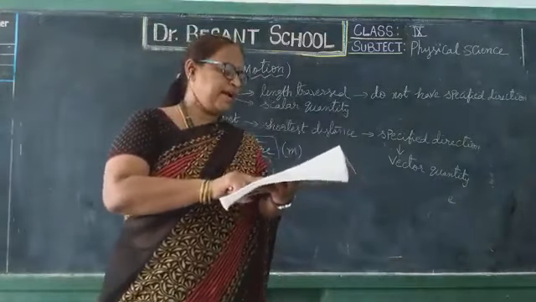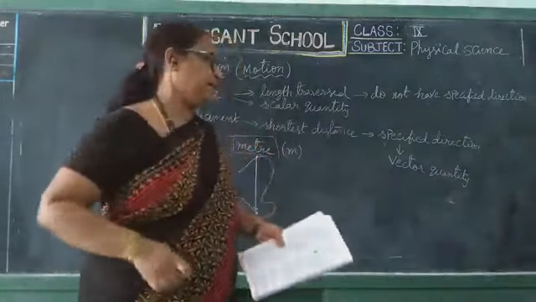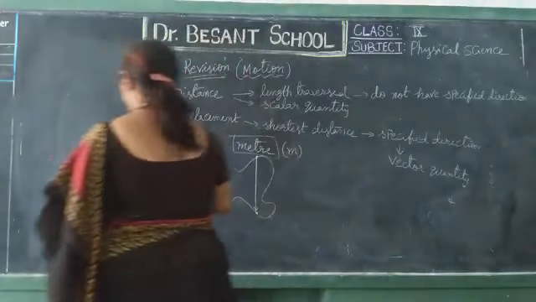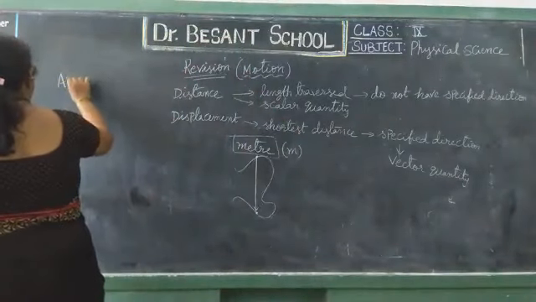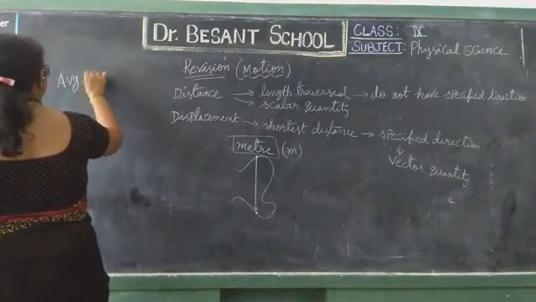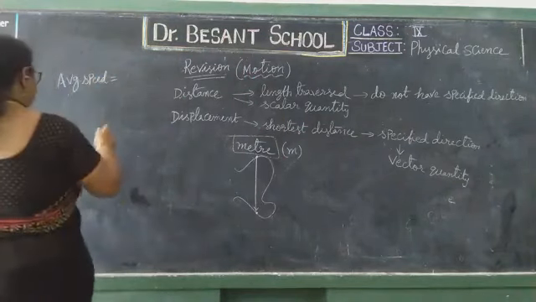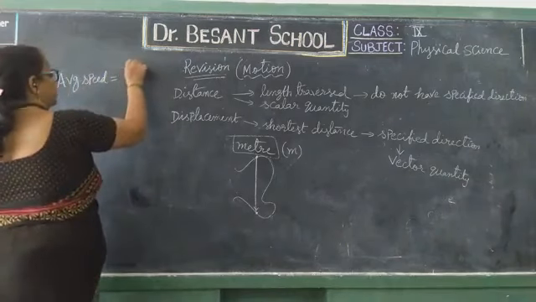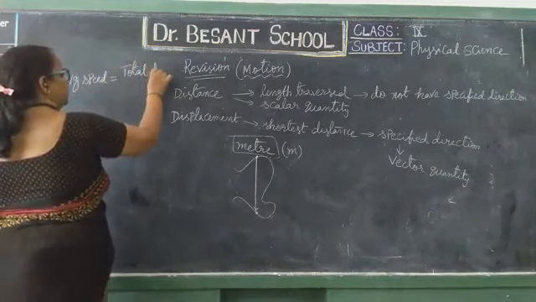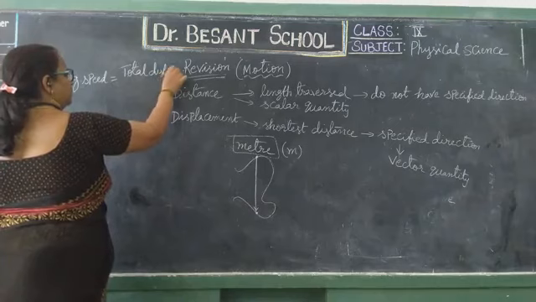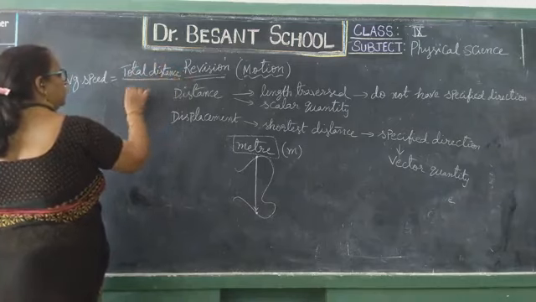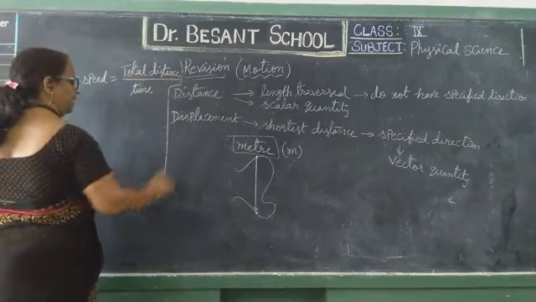And the next topic is average speed and average velocity. Very important, this formula. Average speed equals total distance by time taken.